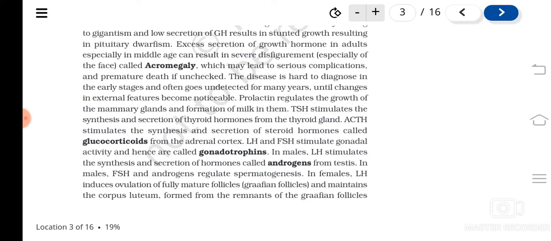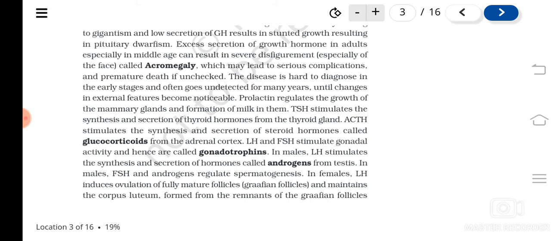Then TSH. TSH stimulates the synthesis and secretion of thyroid hormone from the thyroid gland. We learned that the pituitary gland is known as the master gland. Why? Because they control the functions of other endocrine glands. So TSH, thyroid stimulating hormone, is produced by the pituitary gland, where it acts on the thyroid gland, and they control the synthesis of thyroid hormone.